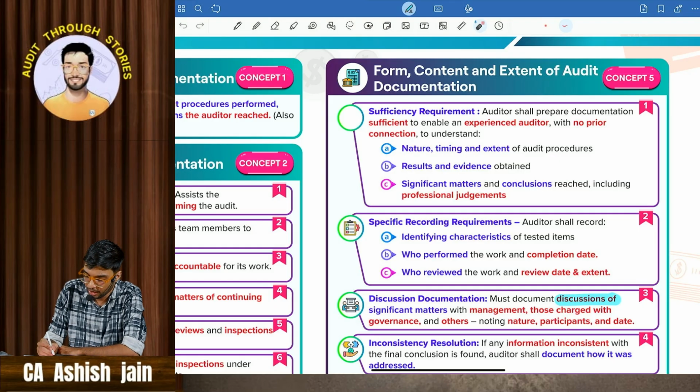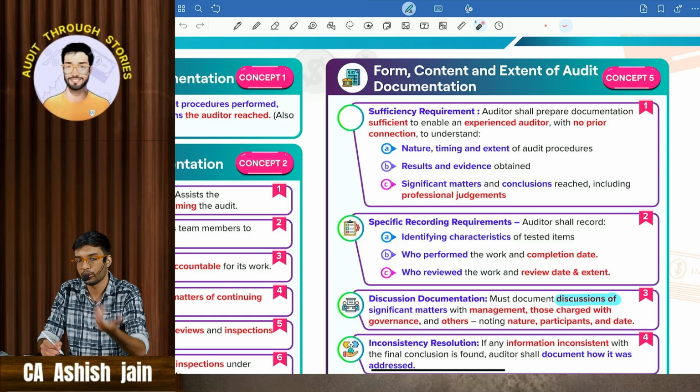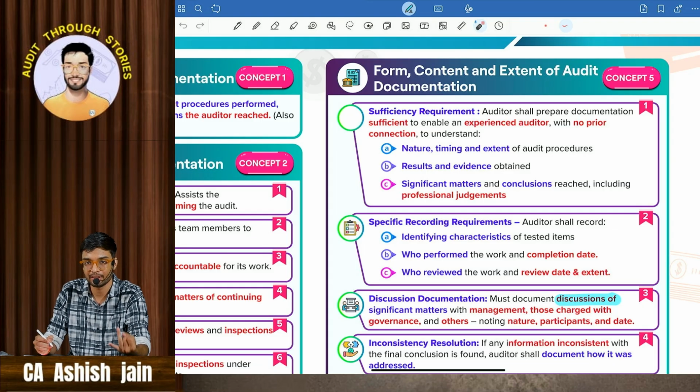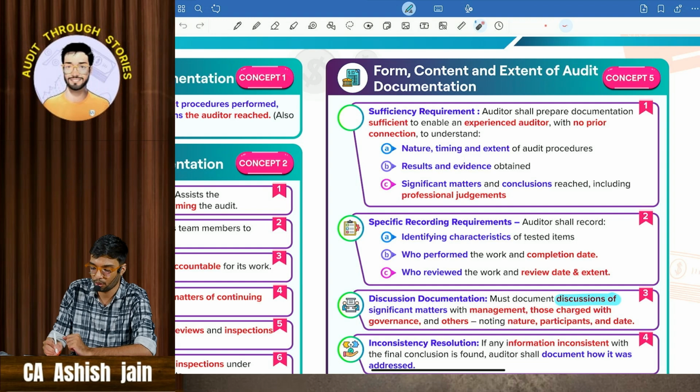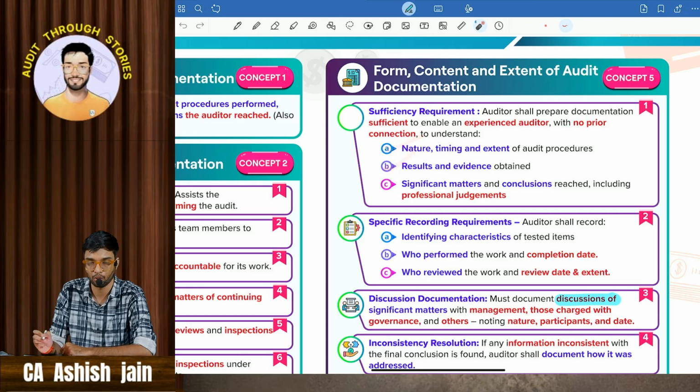Okay, one is the sufficiency requirement. Auditor shall prepare documents sufficient to enable an experienced auditor with no prior connection to understand what things you are going to document. Obviously the nature, timing and extent of audit procedure. Then comes result and audit evidence, or result and the evidence obtained. Whatever evidence you have obtained, what was the conclusion, what was the result of that particular evidence. All those things you are going to document.